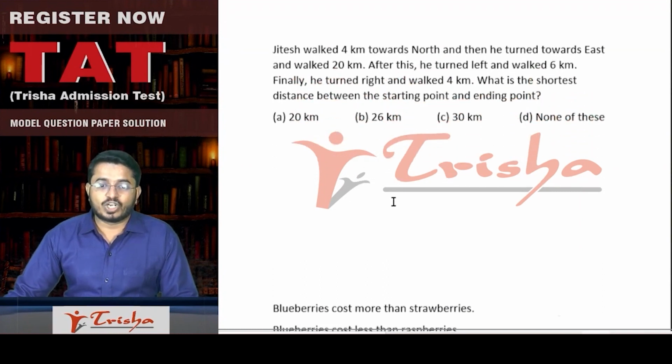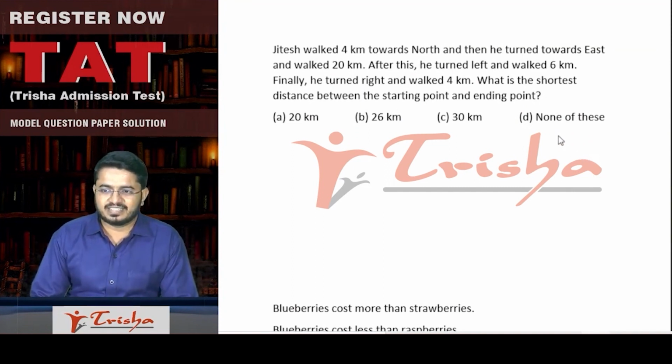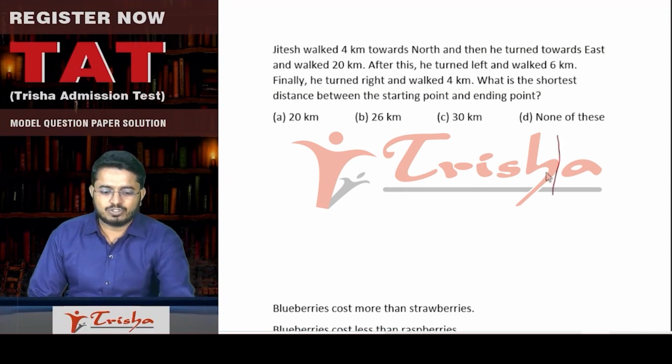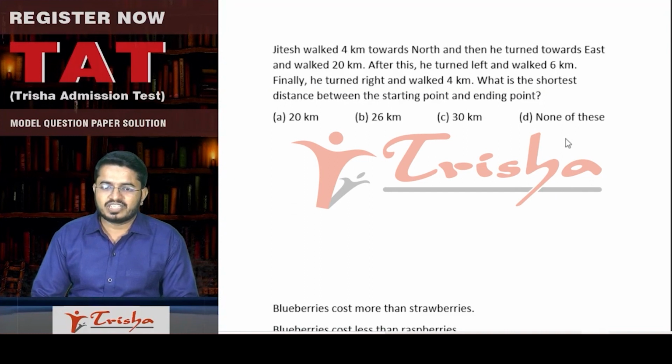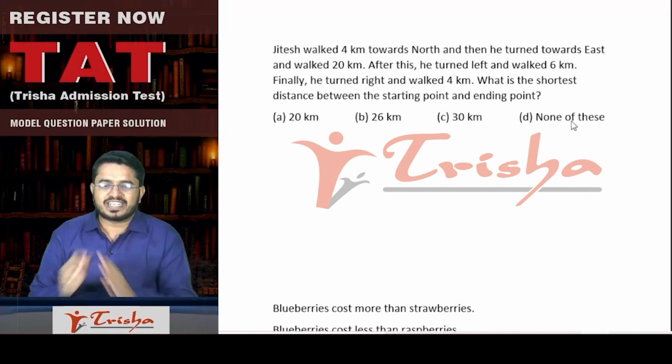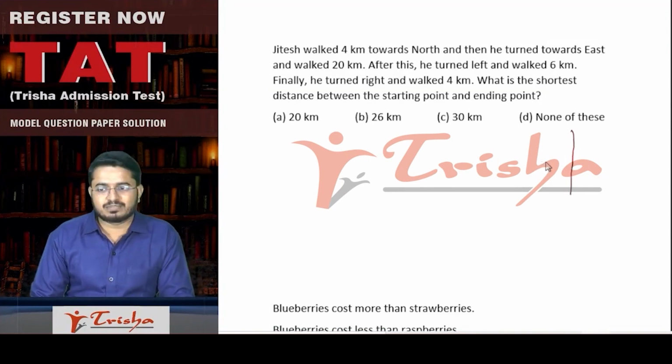Now, this is a question on direction. Very important. Before solving this question, let me share a simple trick with you. In many cases, they'll give you right, left, and all. That is why it will become a little difficult for you if you use your hands to find out right, left. So the best way to do is draw a diagram. Whenever you come across a direction problem, this will help you a lot. So 4 directions: north, east, south, west.